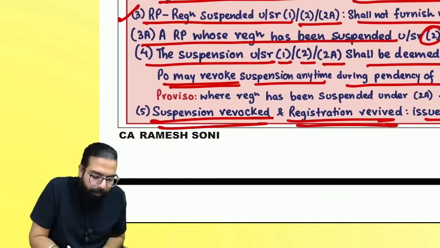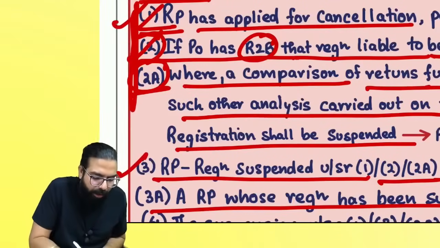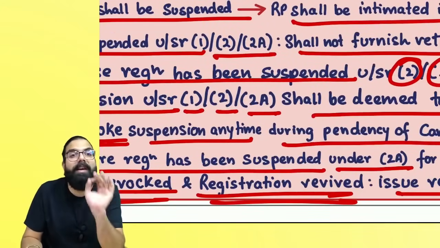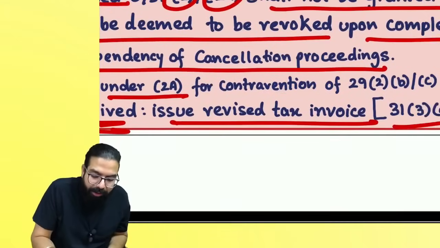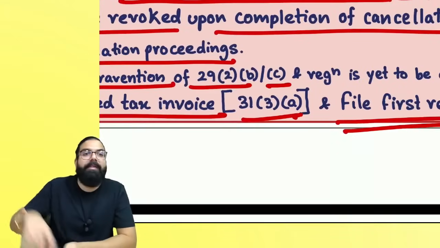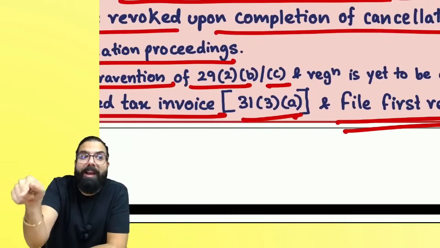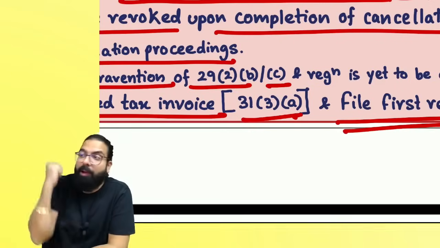The next is the proviso, where registration has been suspended under 2A, basically because of anomalies, and you were issued a GST-RG 31 highlighting the anomalies. They are telling you about contravention of 29(2)(b) and (c). Might be in GSTR 1 you showed the sale, but GSTR 3B you did not file. It means there are differences. You are not filing GSTR 3B, only GSTR 1 you are showing the sale.